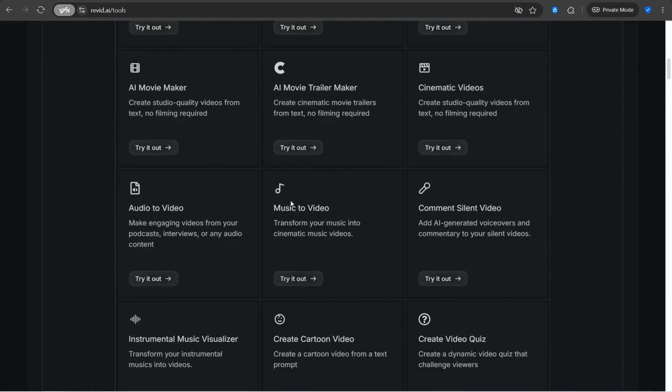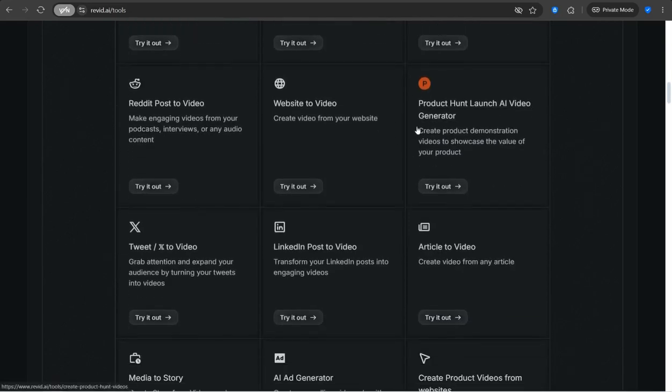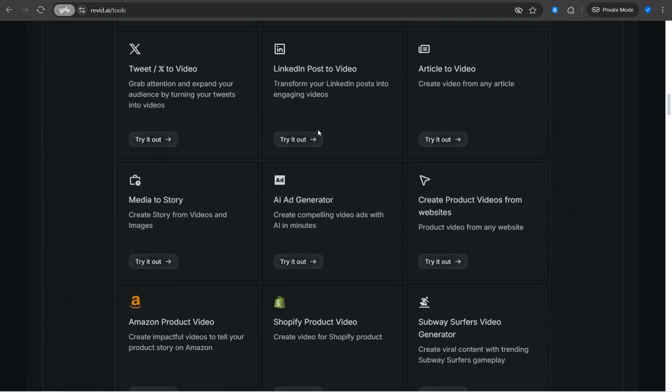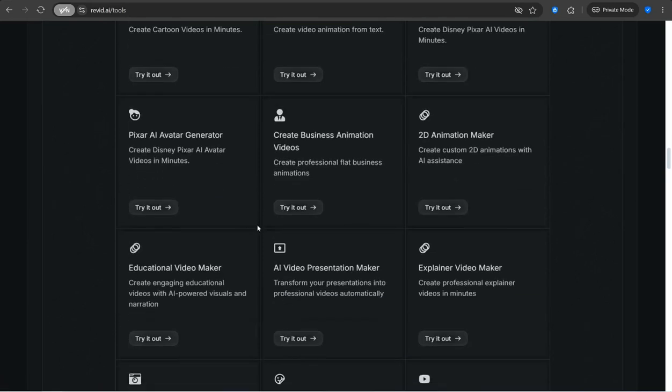videos, even music to video, audio to make your own AI movie trailer maker, cinematic videos, quiz video, review video, LinkedIn post to video, and so on and so forth. And you can find a plethora of these different tools. And for sure, you can try it out completely for free.